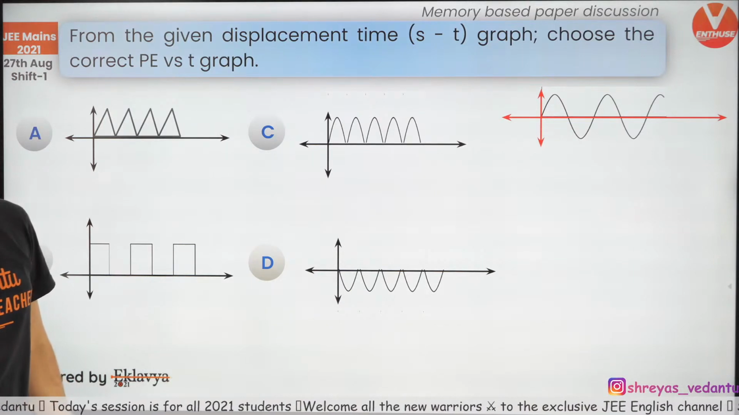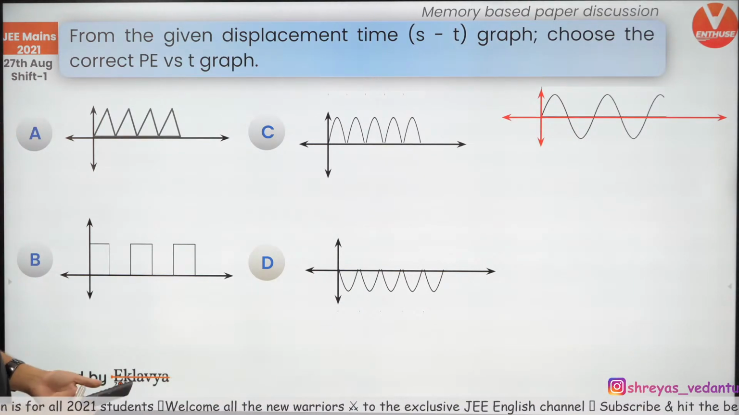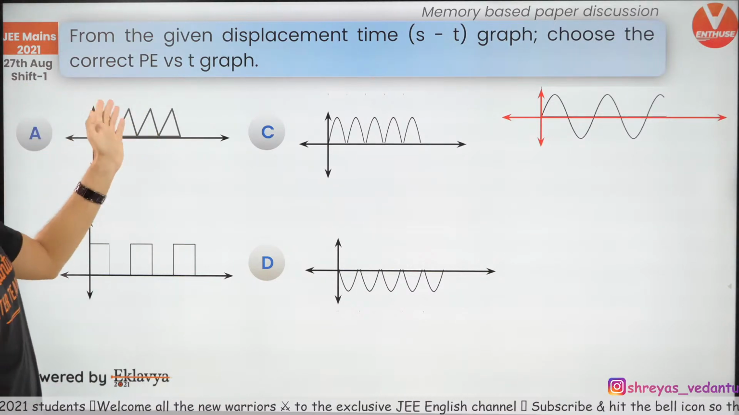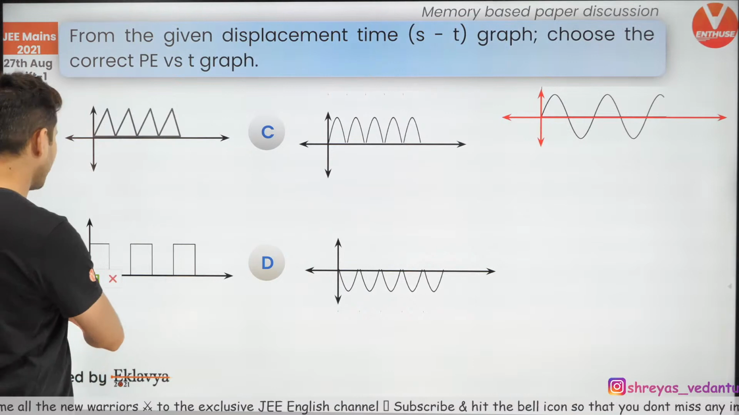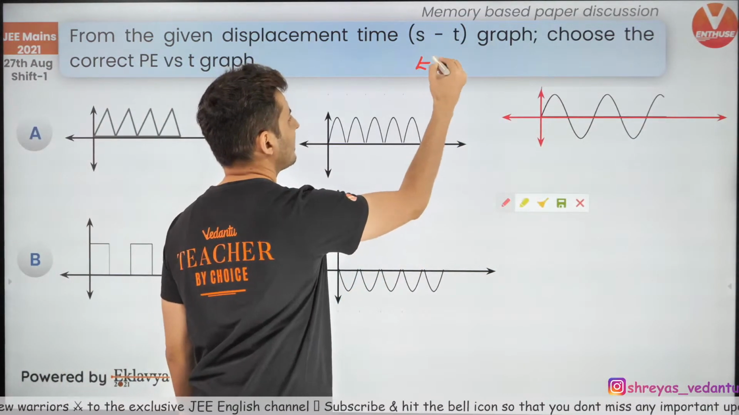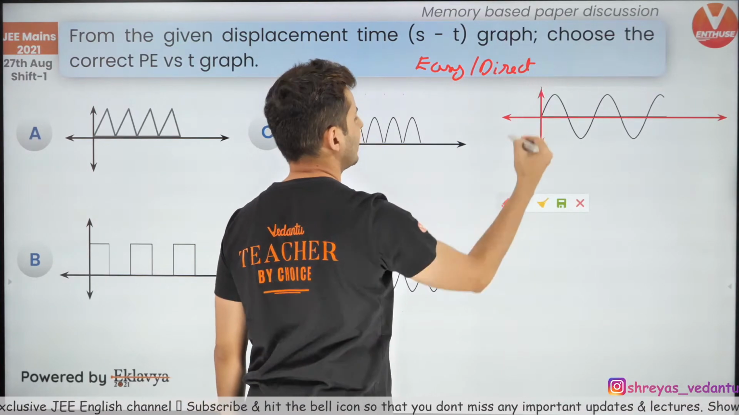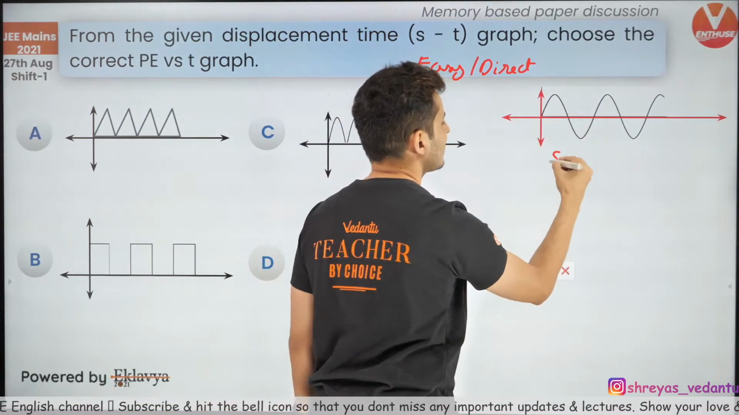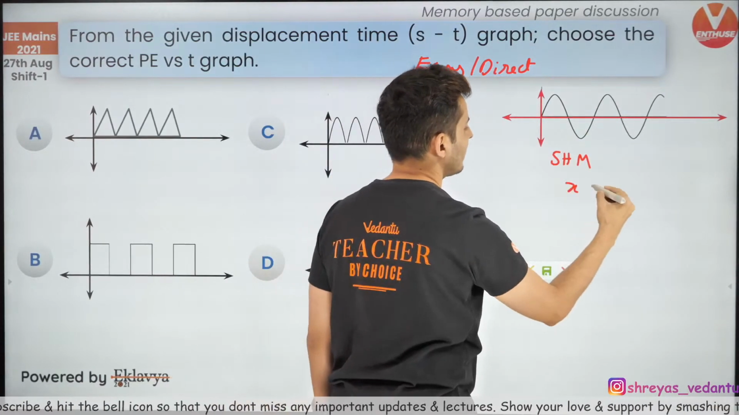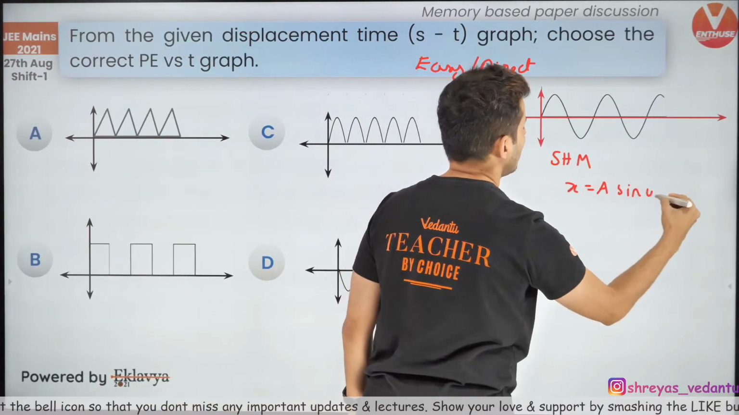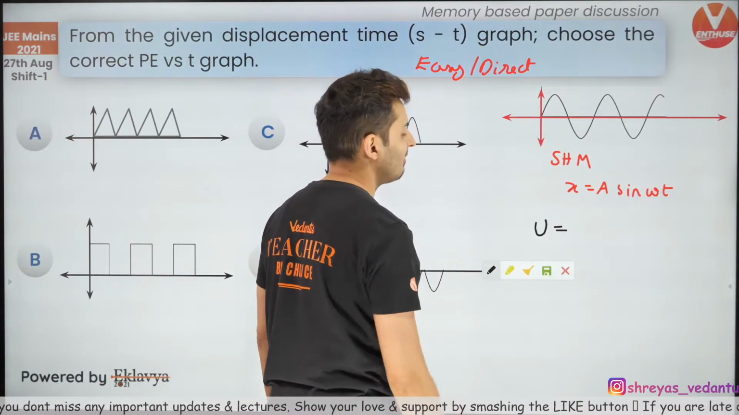Okay, there we go. So we have basically a displacement graph, and the question is to find the potential energy graph. This is such a direct question. Again, I would categorize this as easy and direct. If you know the graphs, you know it. This is simple harmonic motion. This is how position varies. X is A sine omega t. That's it. So how will potential energy vary?